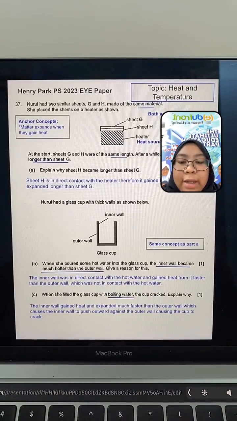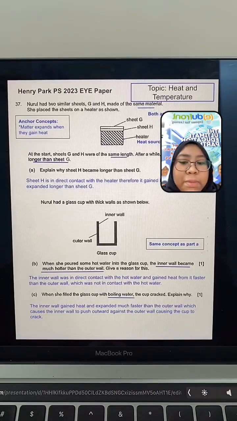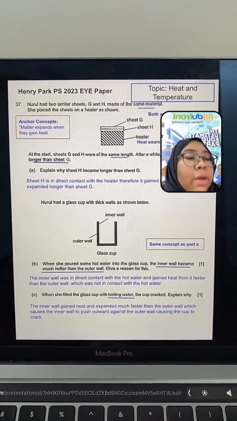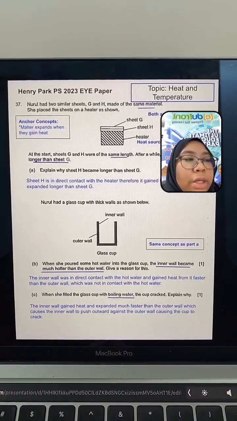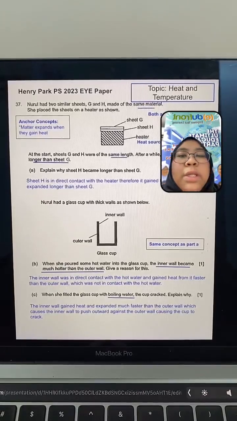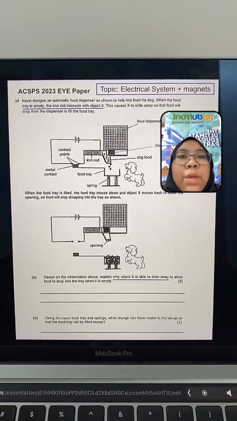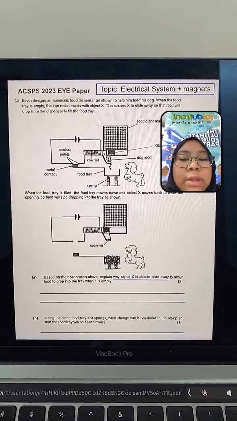Please remember this type of question. As you can see, they use the same concept, just that you have to apply it to different unique situations. Okay, next question. I will go through electric questions. Let me skip heat. I want to go through electric questions.